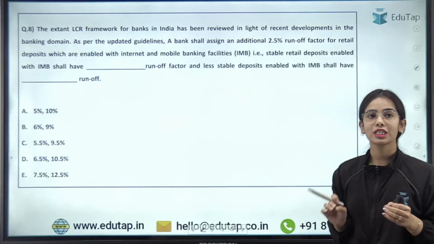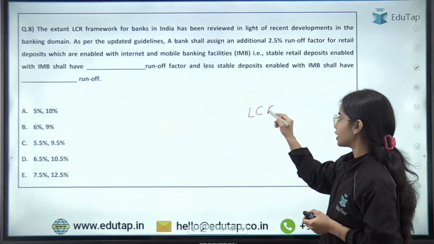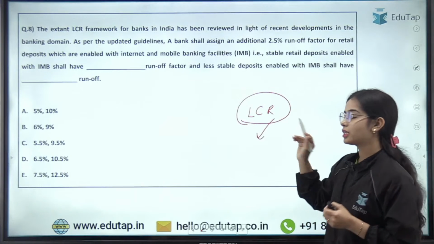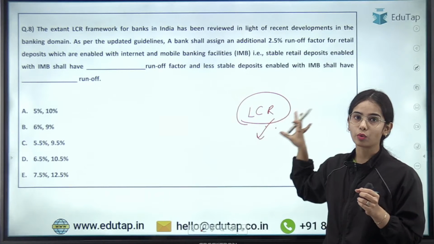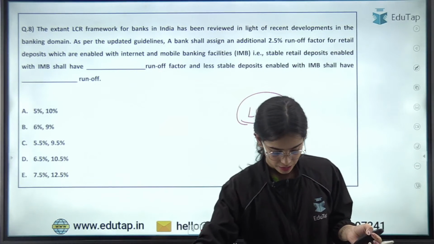Now coming to the next question, that is regarding your liquidity coverage ratio. So there are changes that have happened in the liquidity coverage ratio. What is this change all about? What are the data points here? Try to answer this.